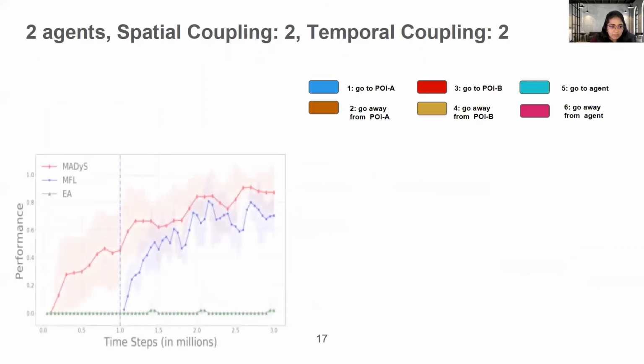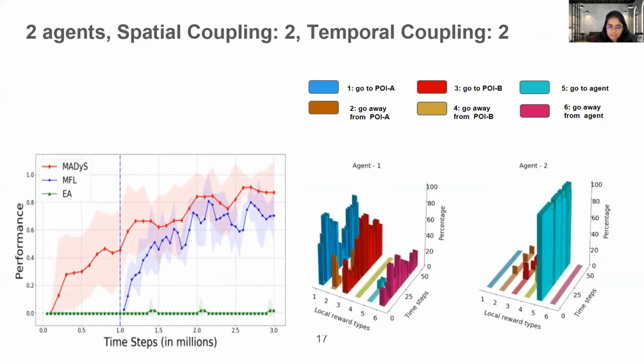So now we see that MAEDyS again outperforms MFL and CCEA, and we see the distribution of reward selection. Agent 1 selects go to POIA followed by go to POIB, which makes sense. And agent 2 selects go to agent always throughout the episode, which also makes sense because agent 2 is trying to be as close as possible to agent 1 so that they can form a team of 2 and then visit POIA followed by POIB. So this is also consistent with our understanding of the task, and this makes it quite explainable.